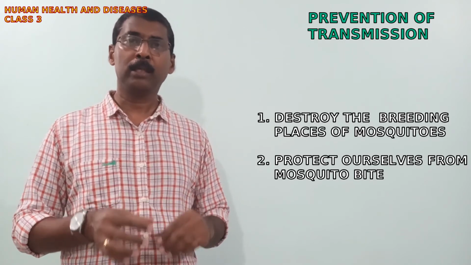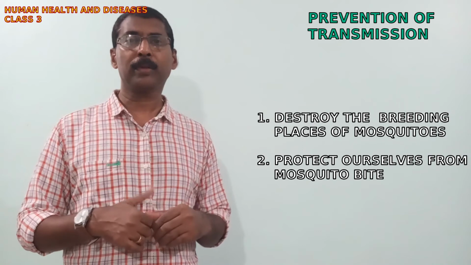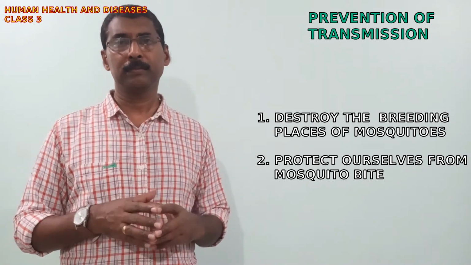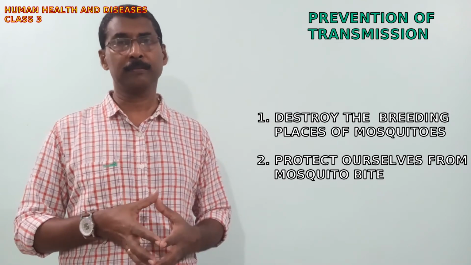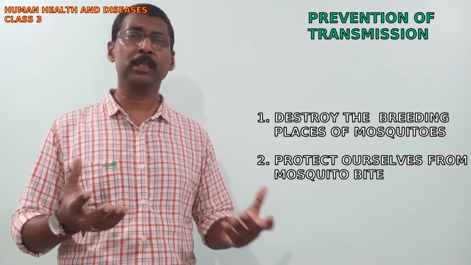Okay. Then protect ourselves from mosquito bites. Use mosquito nets, use mosquito repellents, etc. Mosquitoes cause many other diseases also.